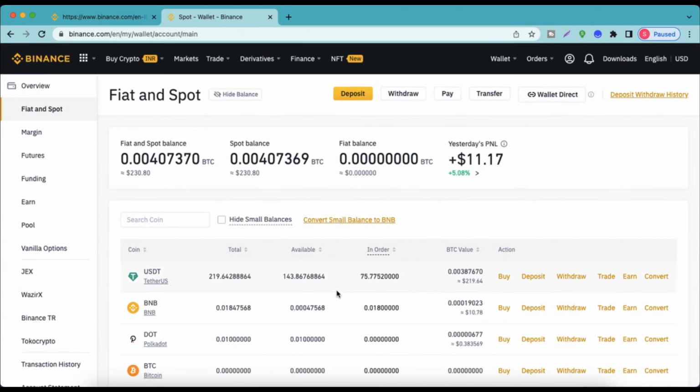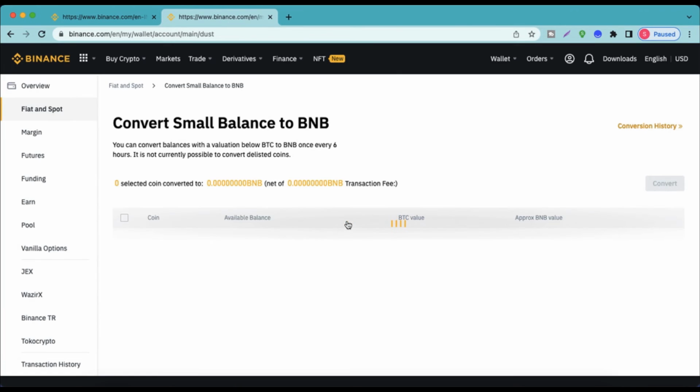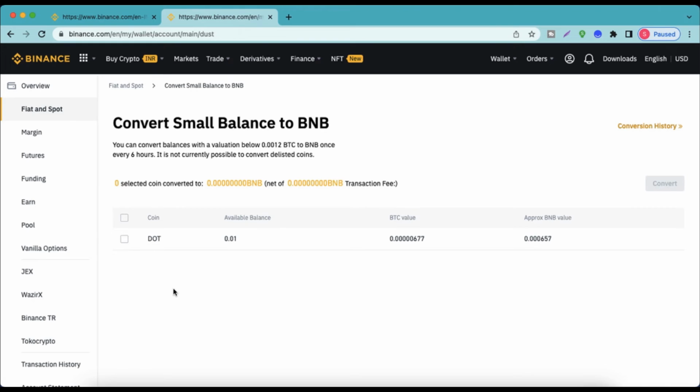Alright, so once we are here, we need to select all the coins that need to be converted. Here I am selecting, and then on the right hand side there is a yellow color button which has Convert on it. You have to click on it in order to do the conversion.